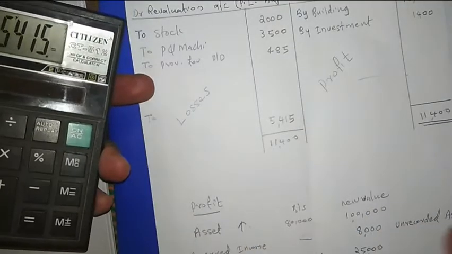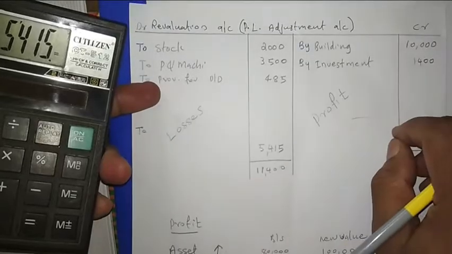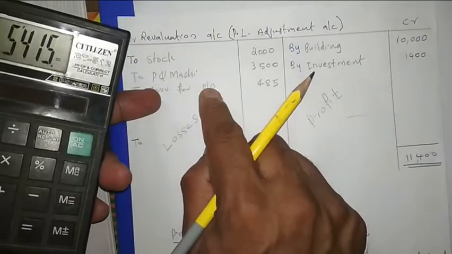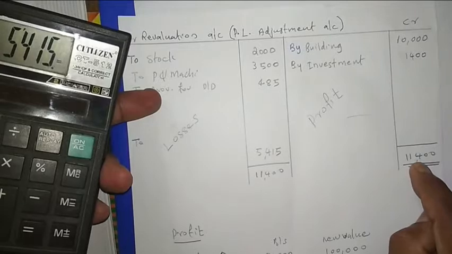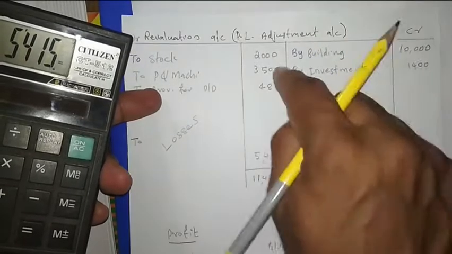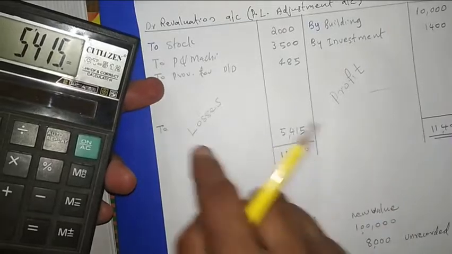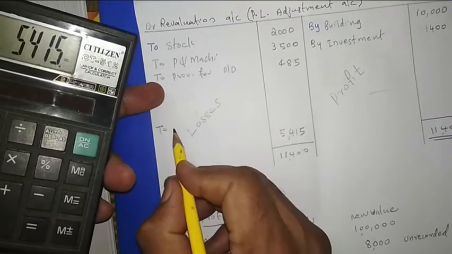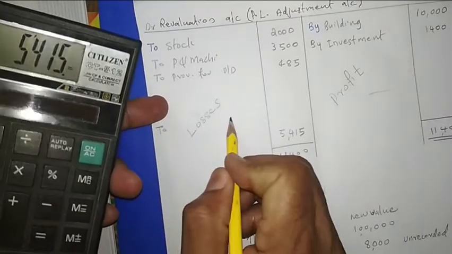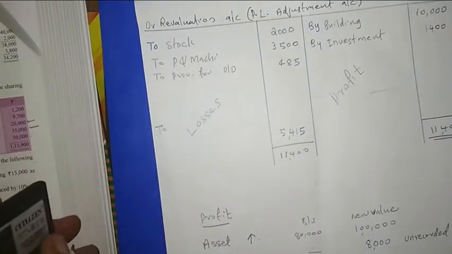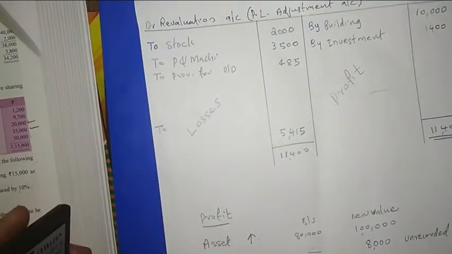This is a profit or loss. This side was more. Okay, this side we are taking the incomes, profits, and this side we are taking losses. So here profit is 11,400 and losses are this much. Then this side is more, that is why this is the result. Profit is the result. Then this is going to the partners' capital accounts. Here we are writing the name of the old partner. Here the old partner's name, as I read earlier, is Anurag.